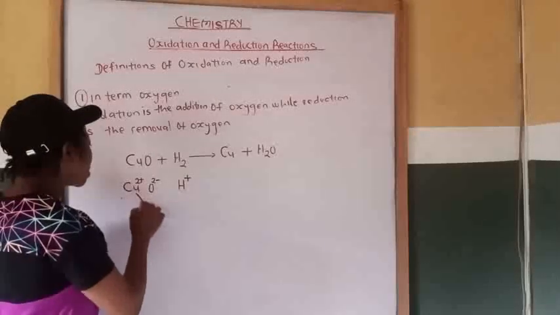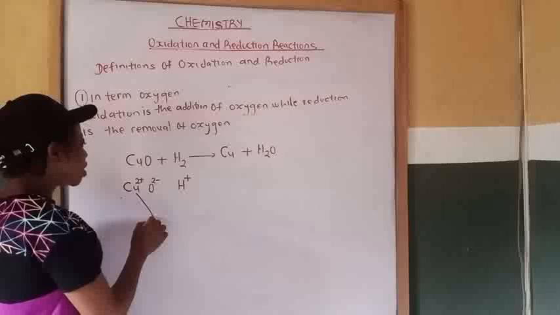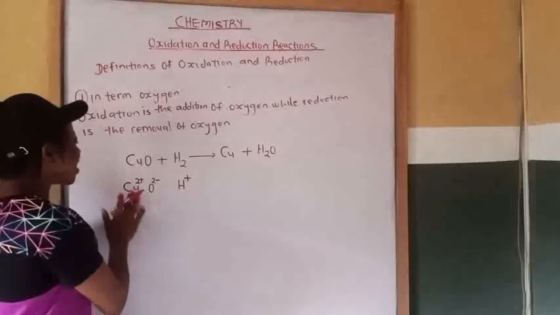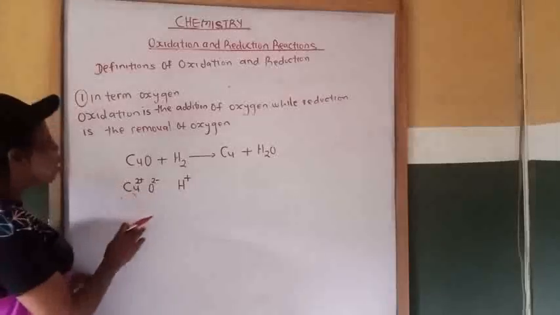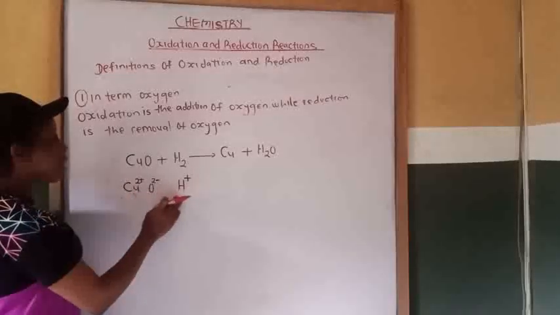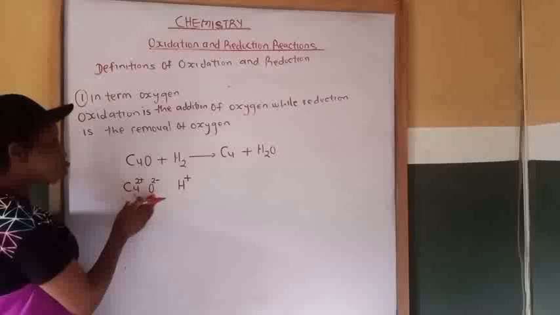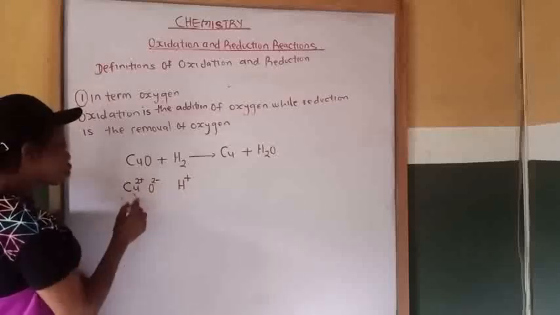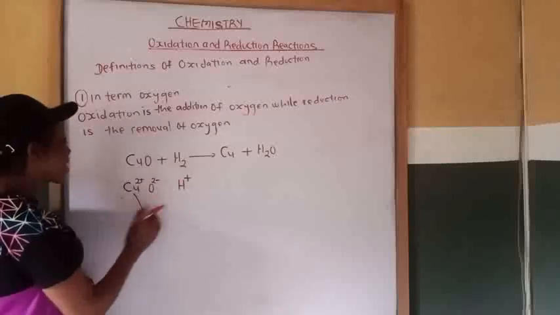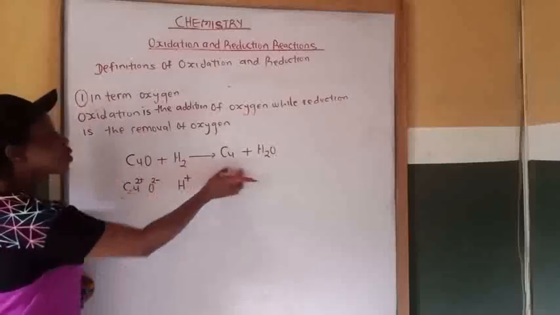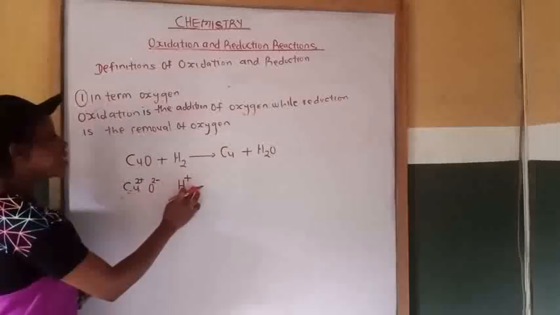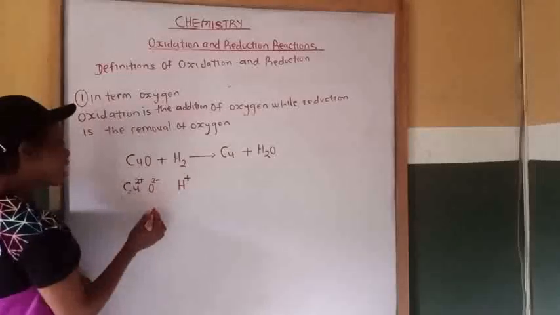you combine a positive with a negative ion. So you take the positive from one of the reactant particles, then combine with the negative from one of the reactant particles. There is a positive here, but there is no negative here. It shows that our first product will be copper, because copper has no negative ion to combine with at this side.